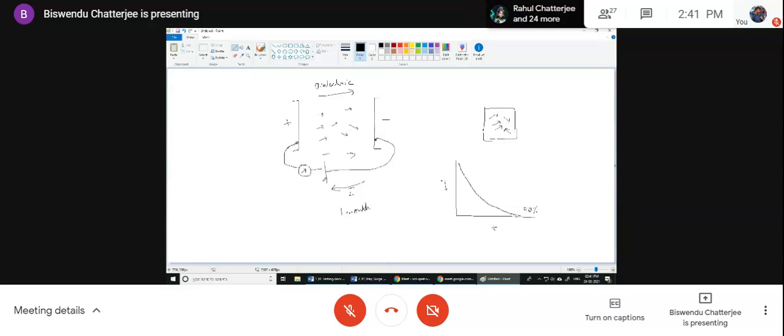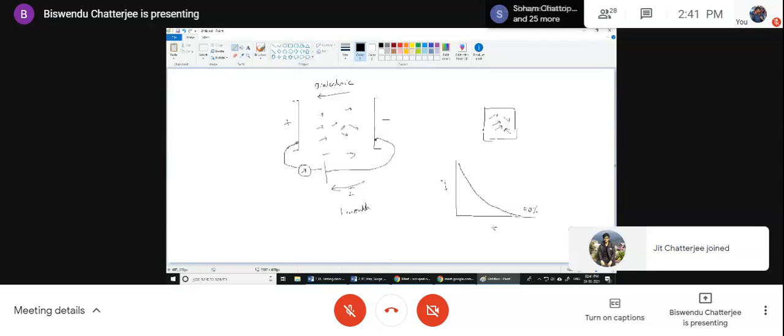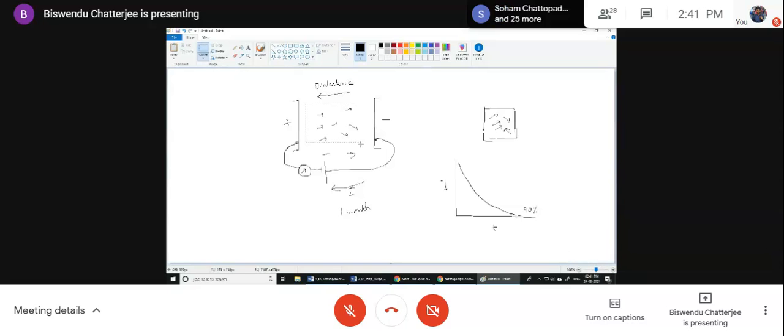Now if I reverse the field direction, everything will again try to go back to its previous condition. For a particular dipole, suppose it was almost here, now it will start to rotate, so everything will be rotating back to its original position.